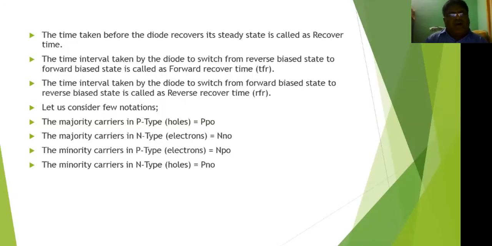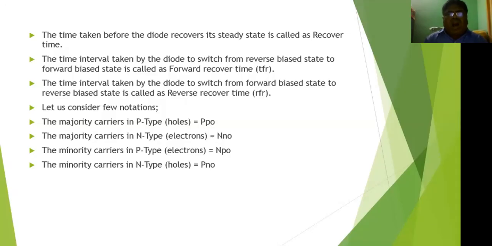Now, what is the reverse recovery time? The time interval taken by the diode to switch from forward bias state to reverse bias state is called reverse recovery time.